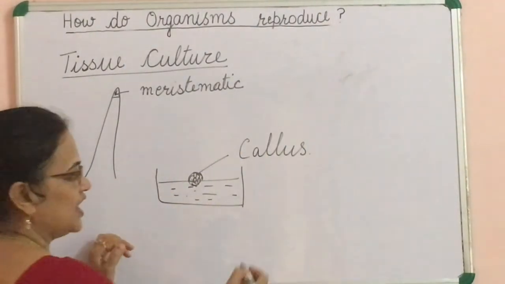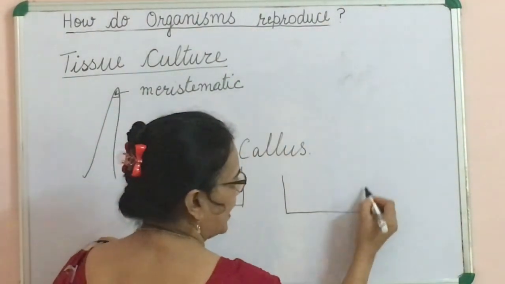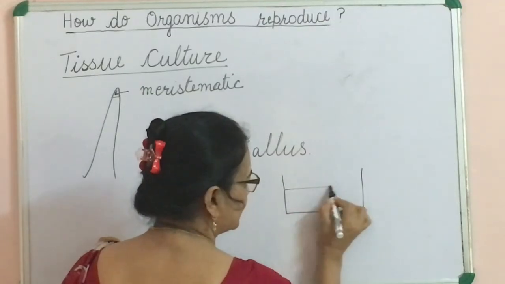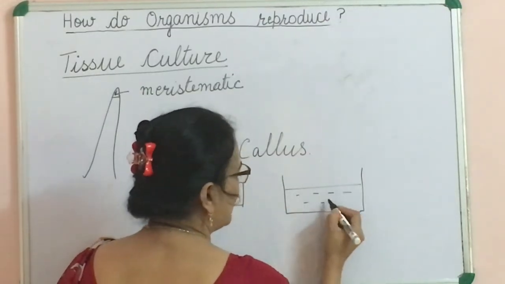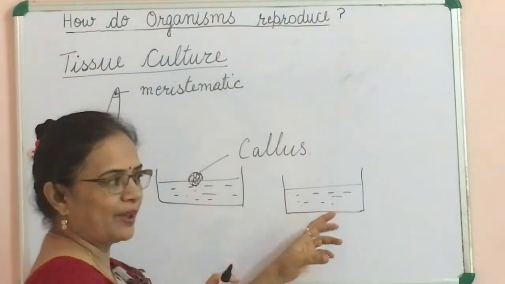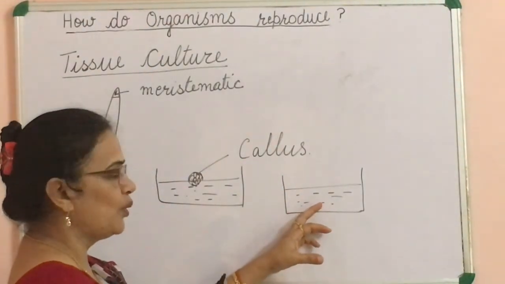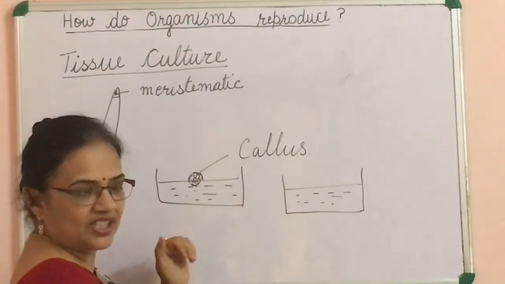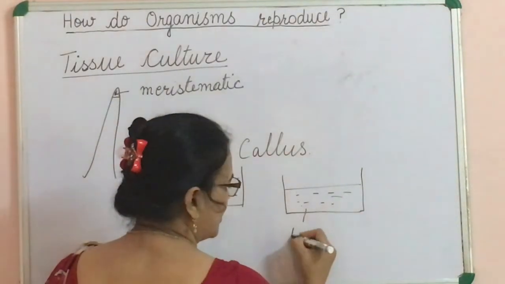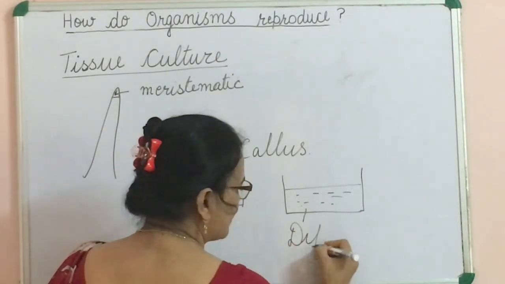Then this callus is removed and placed in another artificial culture medium. This medium has plant hormones which promote growth and differentiation, mainly differentiation. Differentiation means now new plantlets will appear.